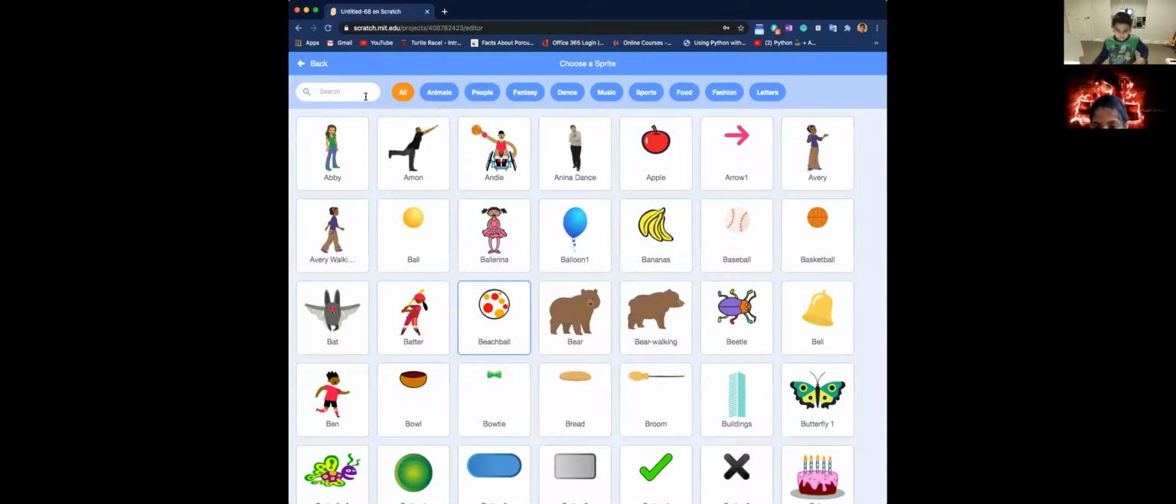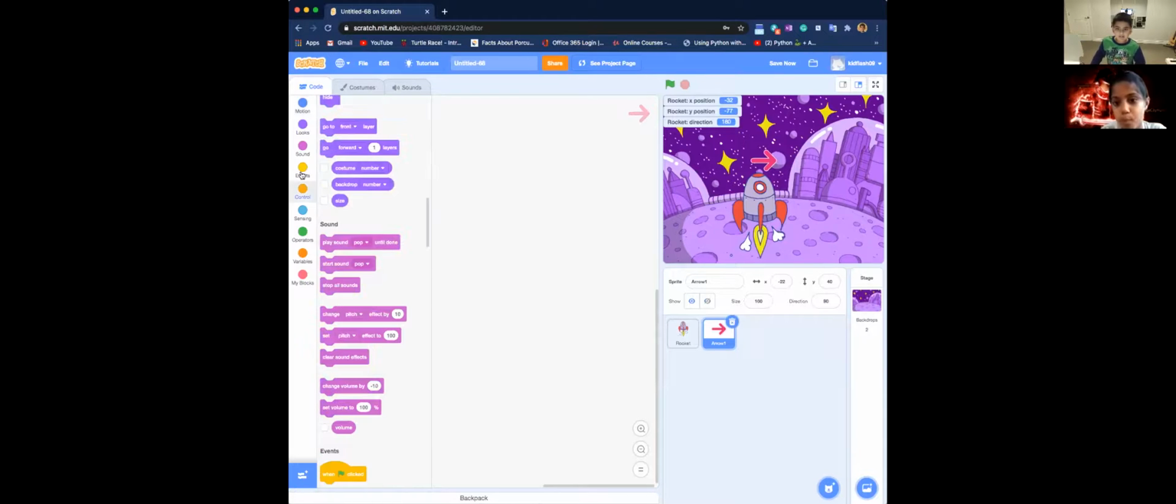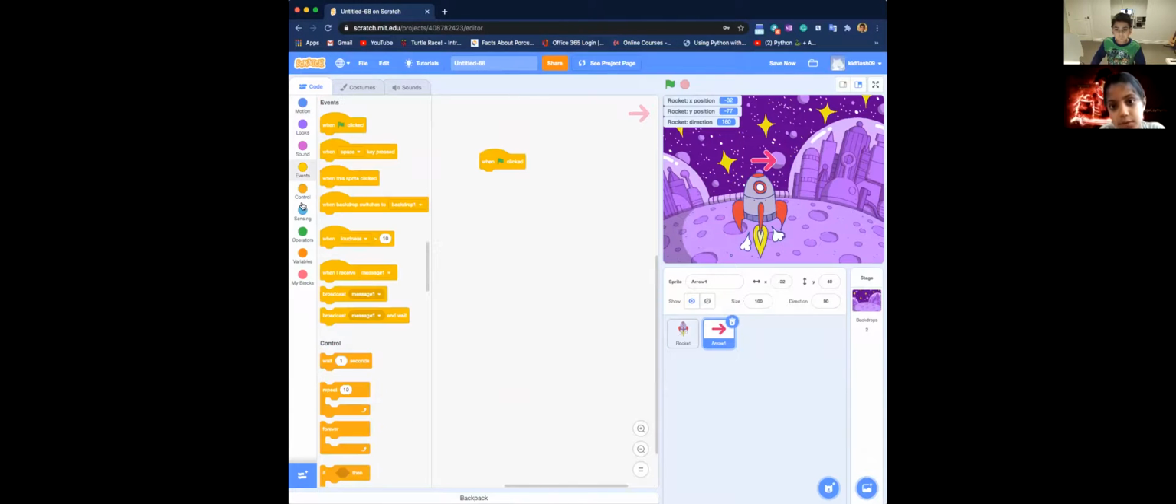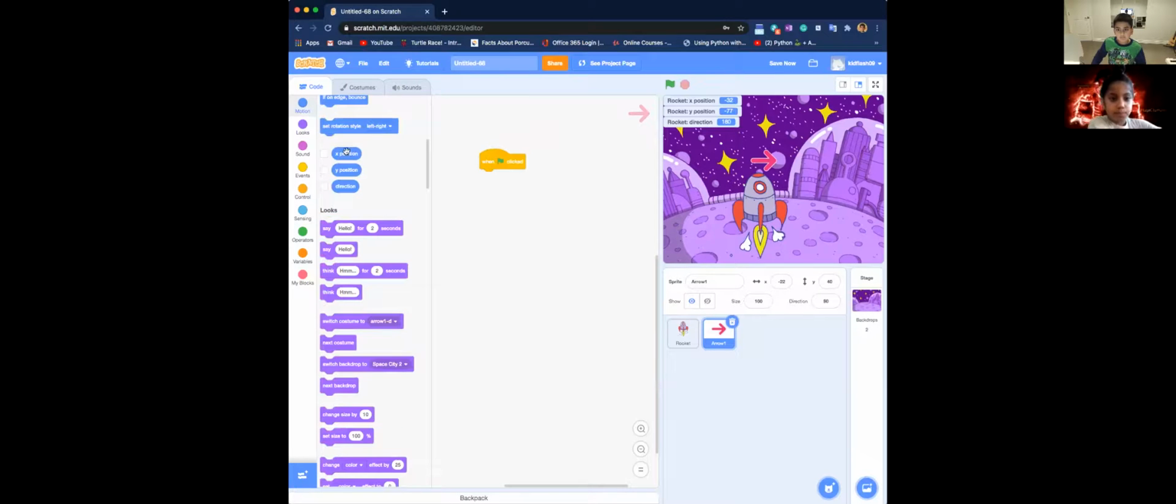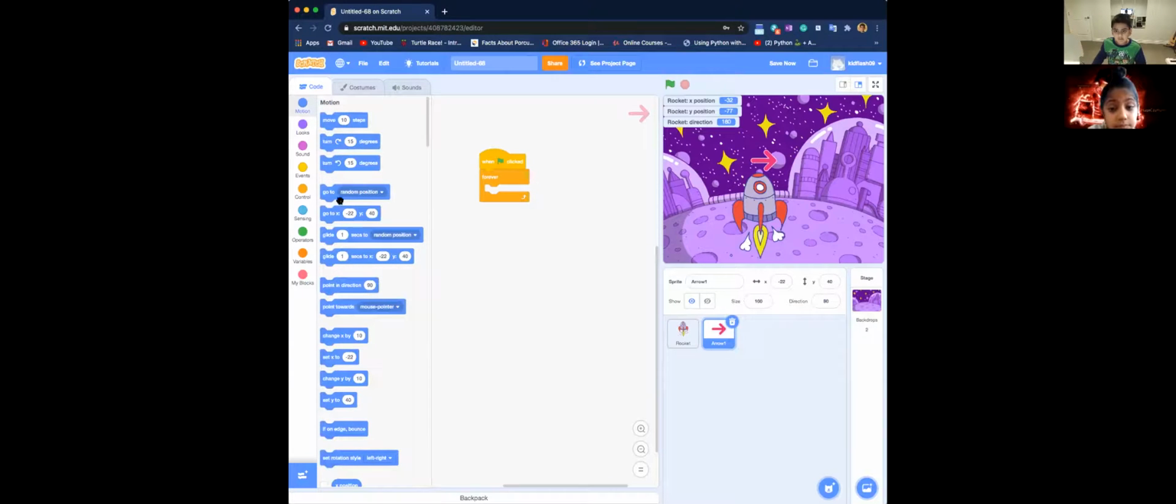Let's take an arrow, and we'll drag one flag clicked. Motion, or no, we'll need a forever loop. Forever loop, and then I'm going to say go to X, no, go to, no, I'm just going to say go to, there we go, to rocket. I'm going to name this arrow direction,